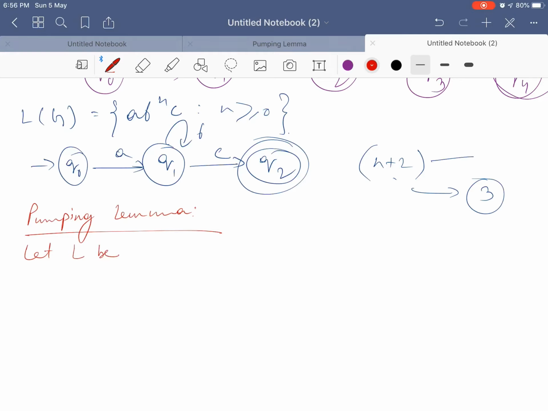Let L be an infinite regular language. What is infinite? A language whose length cannot be determined at runtime.